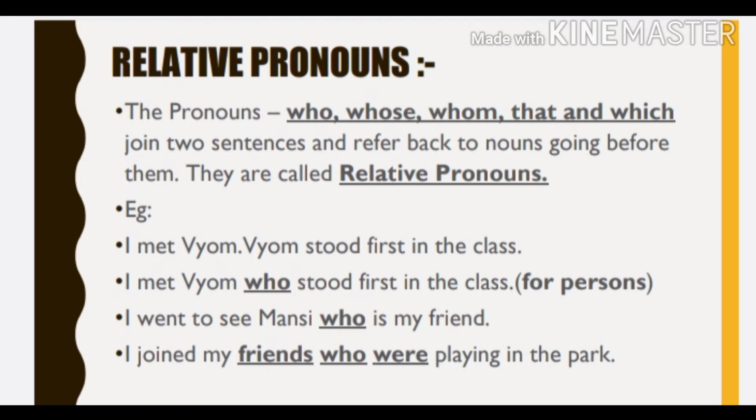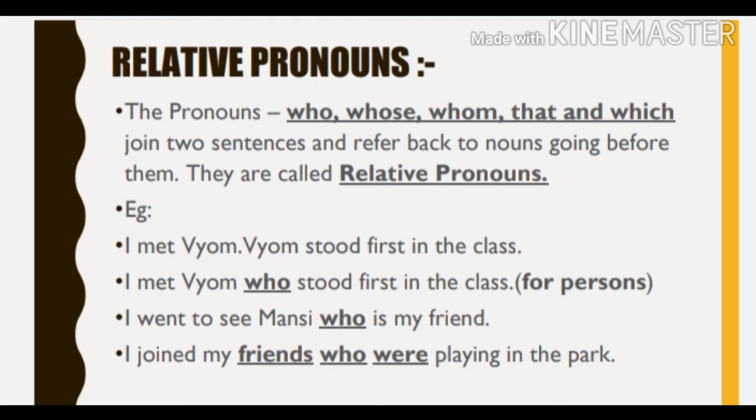First one, it's written, I met Vyom. Vyom stood first in the class. So, I met Vyom who stood first in the class. Here who does two things. First, it joins two sentences. And second, it is also used for the noun Vyom that goes before it. As a general rule, who is used for persons only, and it may refer to a singular or plural noun.